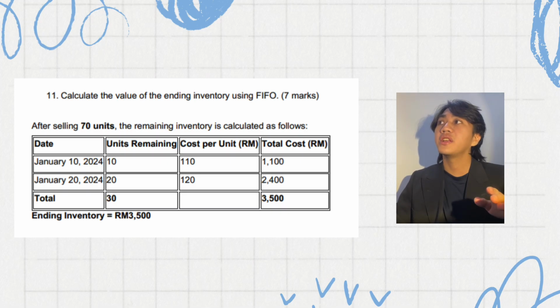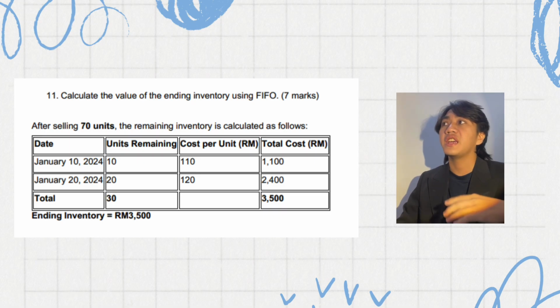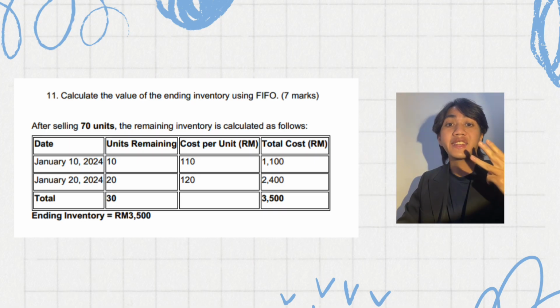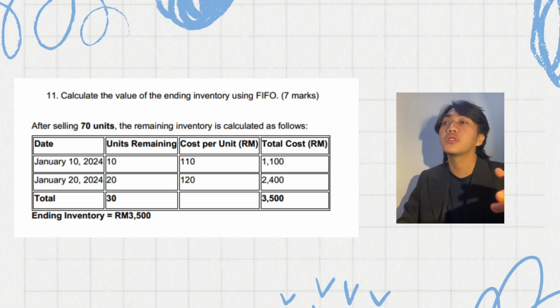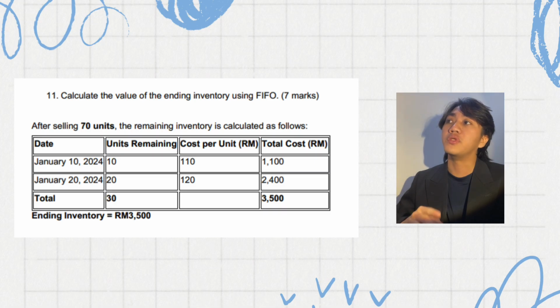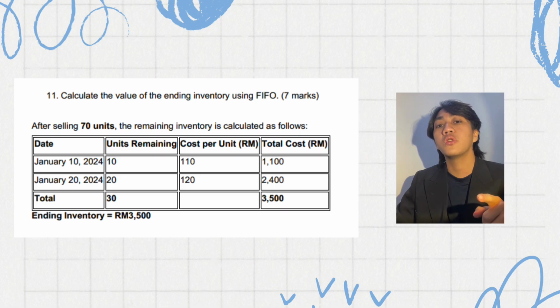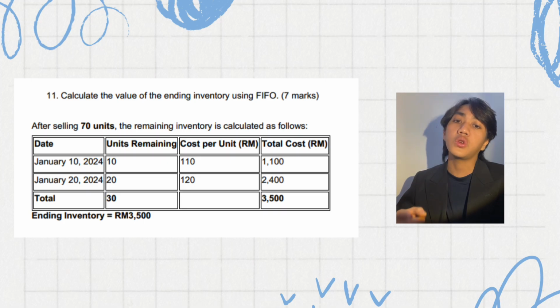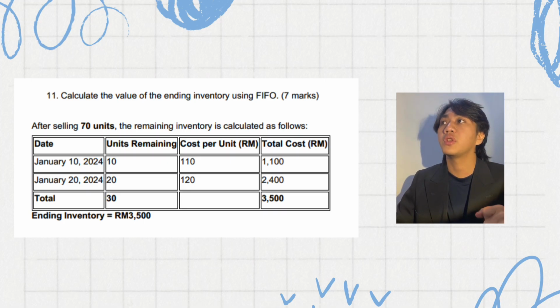Next, let's calculate the ending inventory value after selling 70 units. Initially, QPS Trading had 30 units remaining out of the total 100 units. Using FIFO, the remaining inventory comes from the last 2 purchases. 10 units from January 10th at 110 each equal to 1,100 ringgit, and 20 units from January 20th at 120 each equal to 2,400 ringgit.